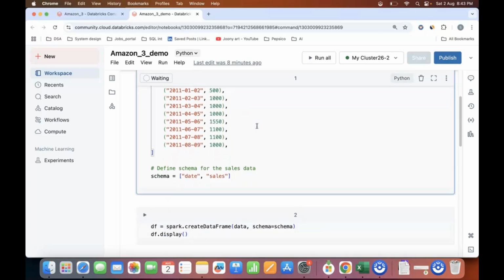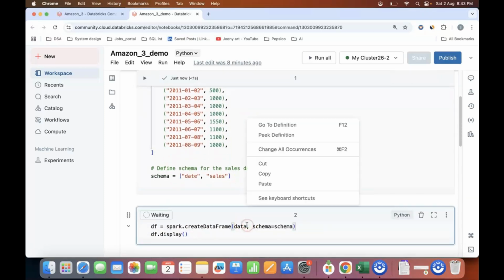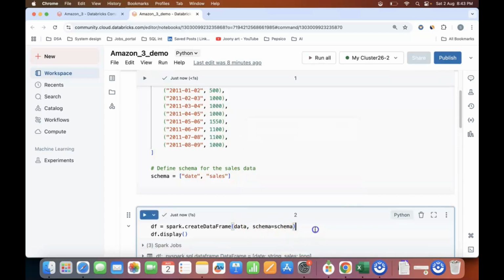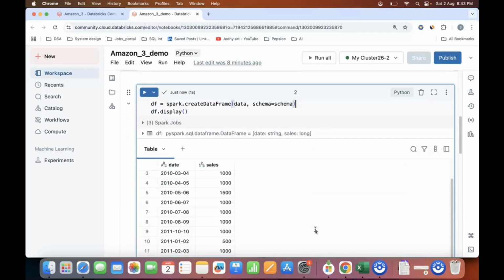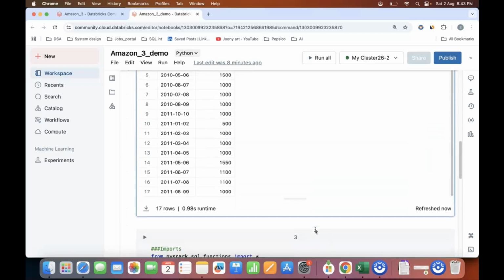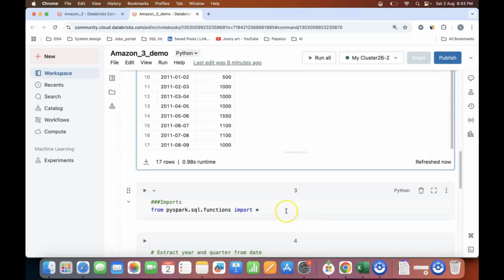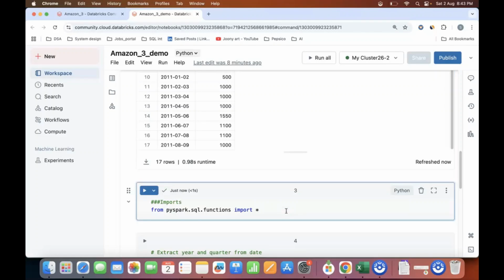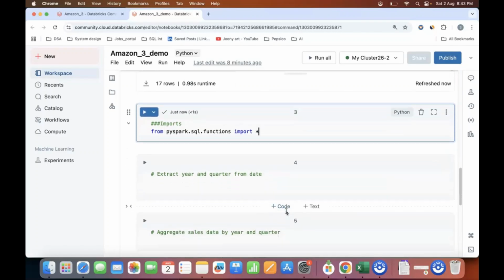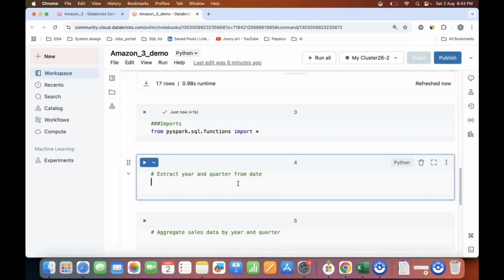If you don't know how exactly to create a data frame, do watch my video in which I've explained how to create a data frame. So this is my data set basically. Now in this data set, I will be doing all my transformations in order to get my actual result. Now I will be importing some functions from pyspark.sql.functions, and I want to extract the year and quarter from date.